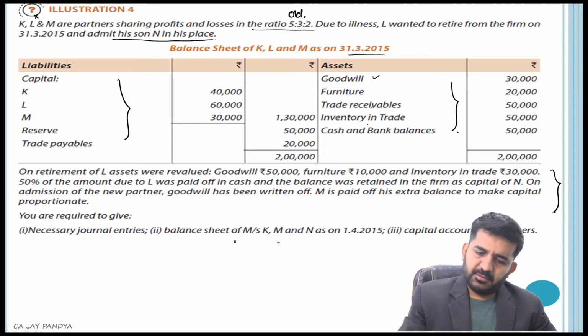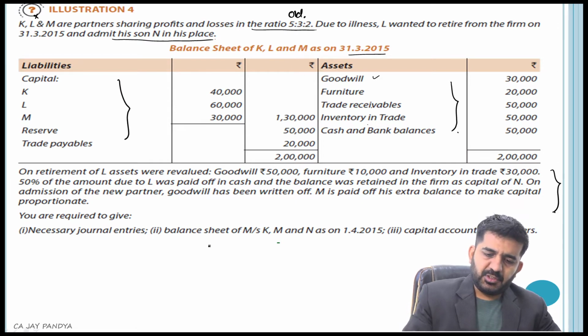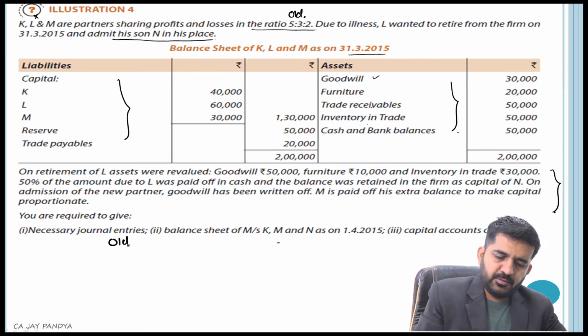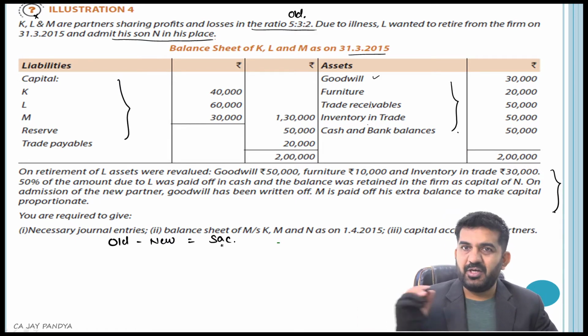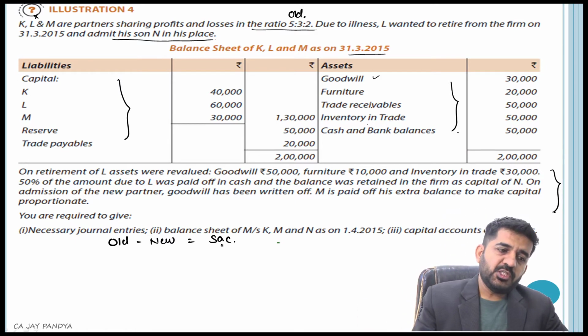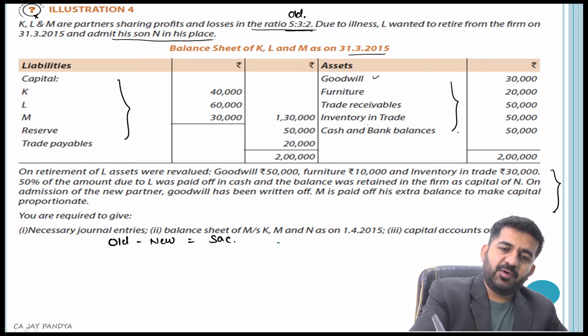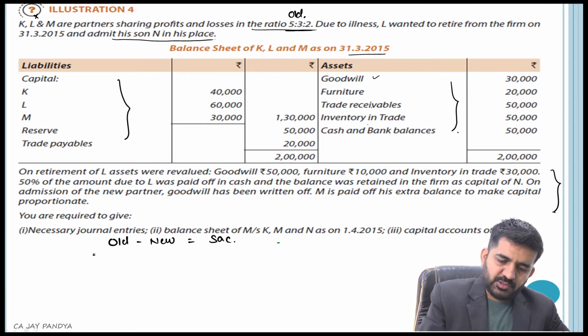We are learning first sacrifice ratio. Is it alright? How to find out sacrifice ratio is old minus new is equal to sacrifice. This equation we have learned n number of times. What is old ratio of K, L and M? 5:3:2. Is it alright?